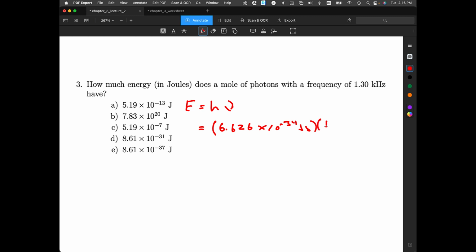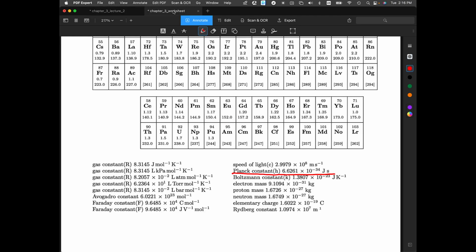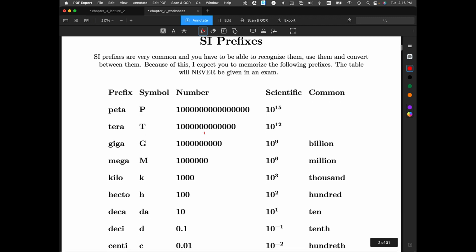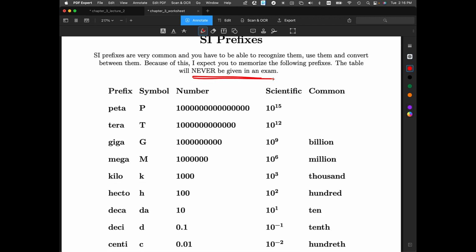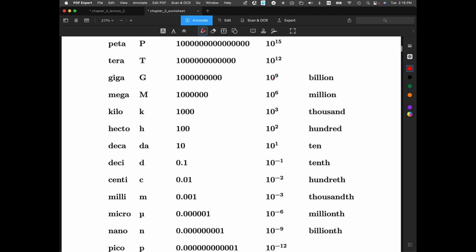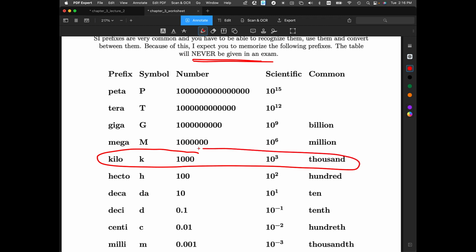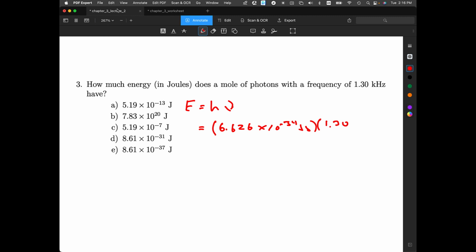And then we have 1.30 kilohertz. Now if we go back to the worksheet on the second page, it gives you SI prefixes. Now notice that this will never ever be given on the exam. You're expected to have these memorized. And so K is kilo, it's 1,000. And so if I go back here, and instead of writing K, I just go times 10 to the 3. Now remember that a hertz is inverse second, so I'll put that there.